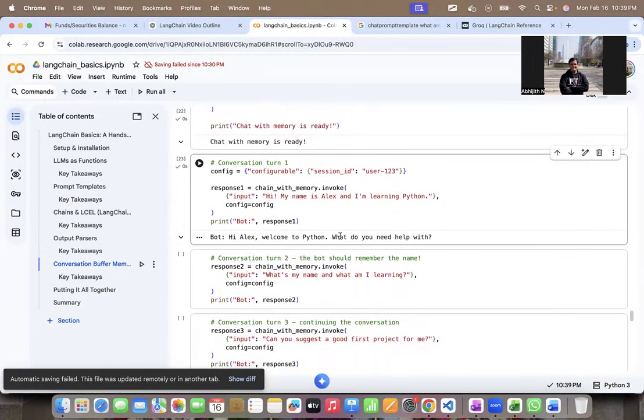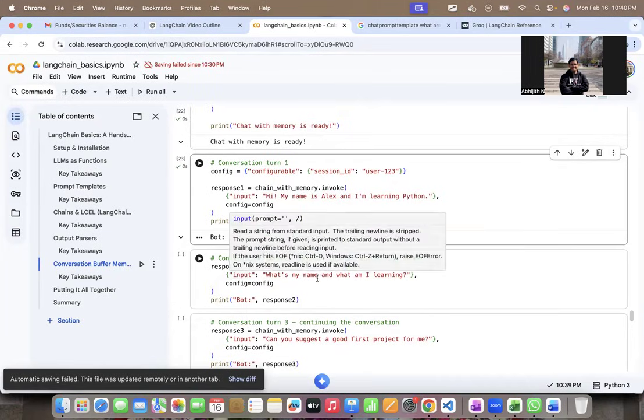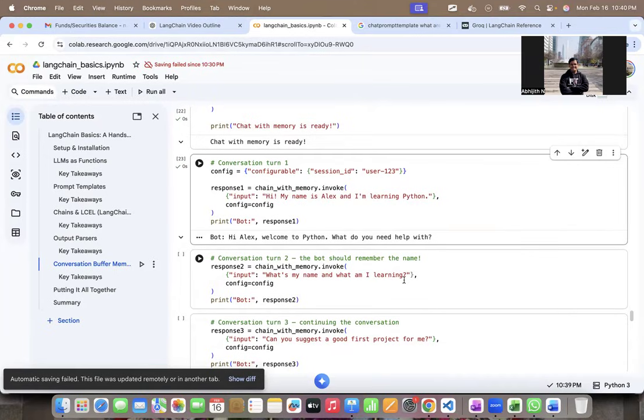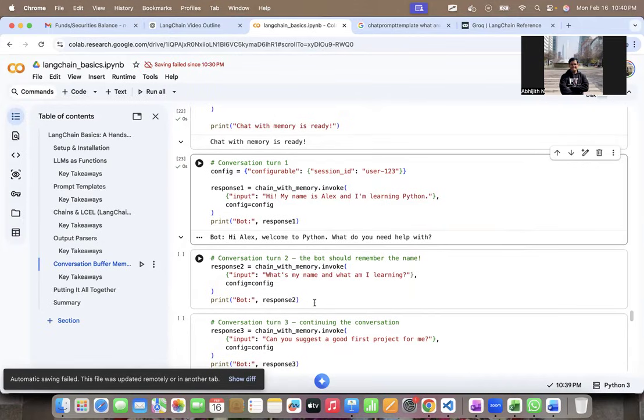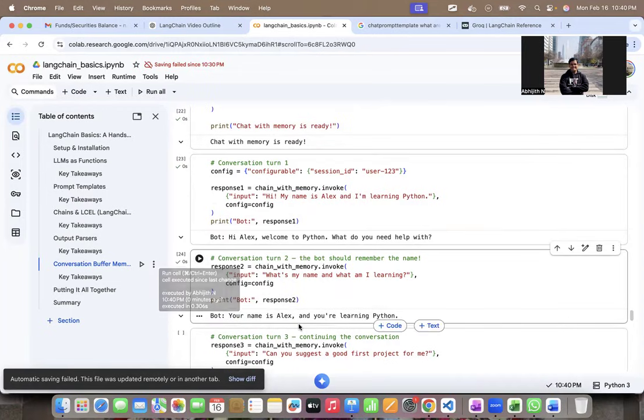Okay, got it. Now let's take a second conversation turn with the same object, right? So response 2 is chain with memory dot invoke, and "What is my name and what am I learning?" So I'm just asking if that memory is still there. I'm going to check that with this print statement. Notice, "Your name is Alex and you're learning Python." So the bot basically understood based on whatever was the history.